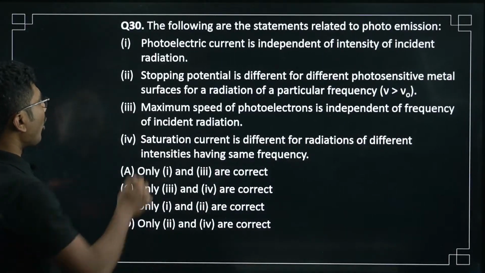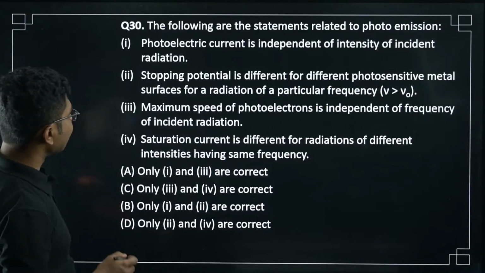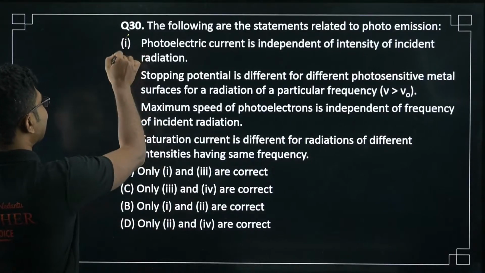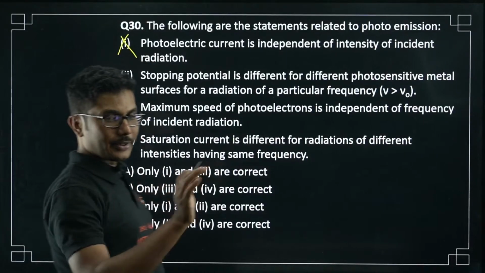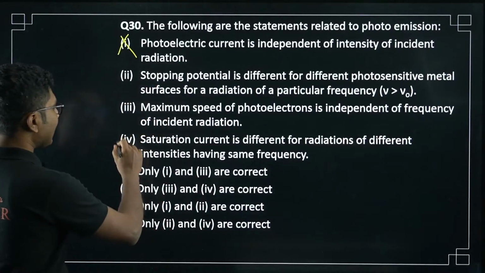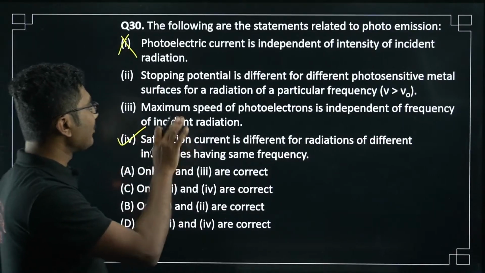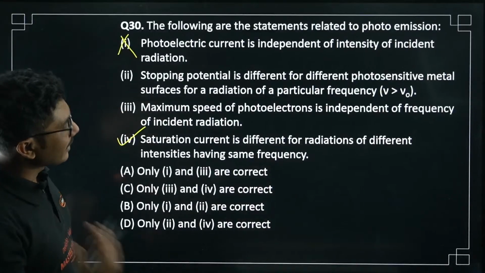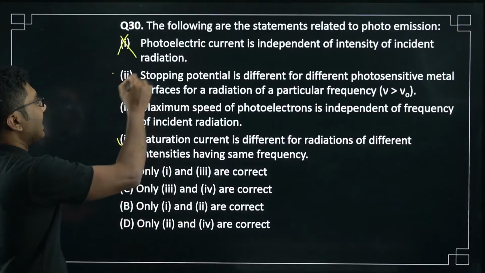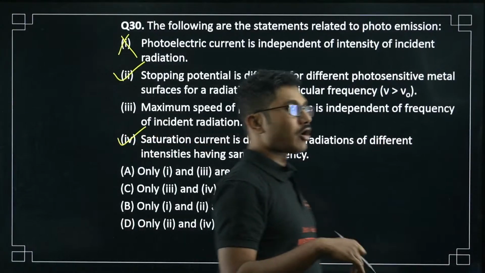30D. Let's see which options are correct. This is an incorrect statement. It is not independent, it is dependent, fully dependent. That is verified by option 4. So definitely option 4 is correct. Stopping potential is different for different photosensitive materials. Yes, for zinc and copper it is different.